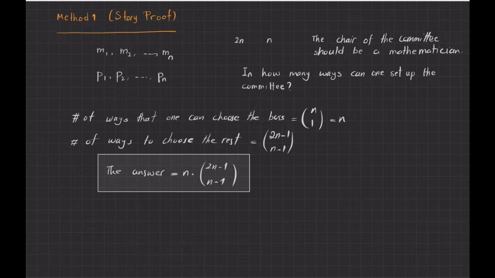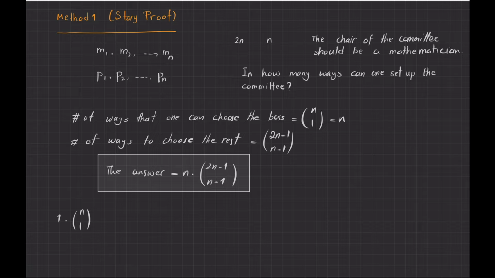But the other way to look at the same problem is this. I want to choose n people, and one of them should be a mathematician, because the mathematician should be the boss. So I will follow it like this. I choose one person from the n mathematicians. Then in how many ways can I choose the boss? Because I have only one mathematician chosen, there is only one way for me to choose the boss.